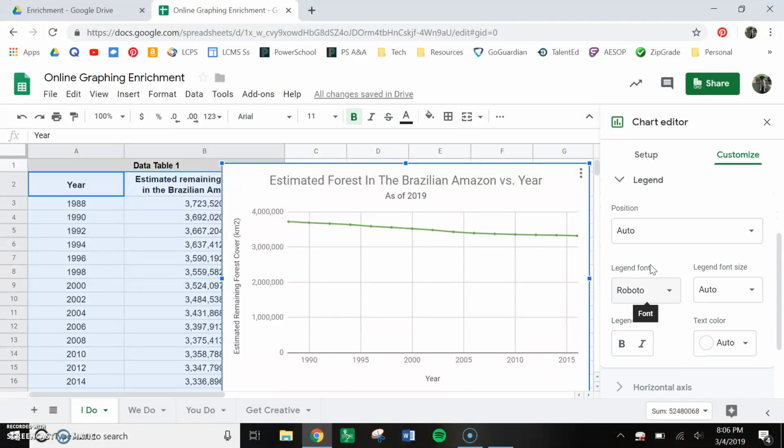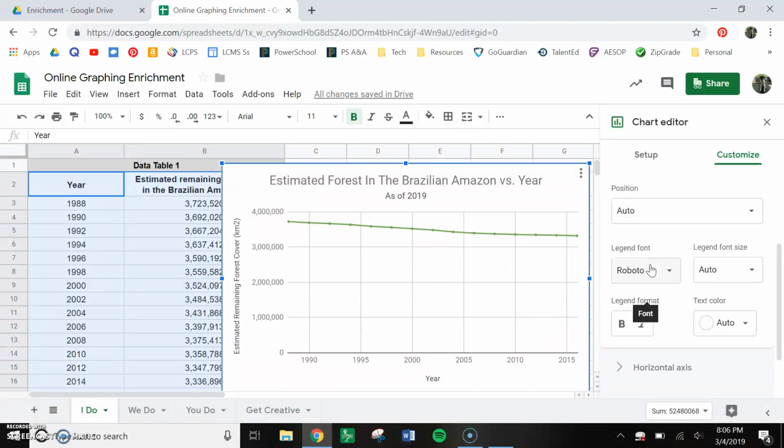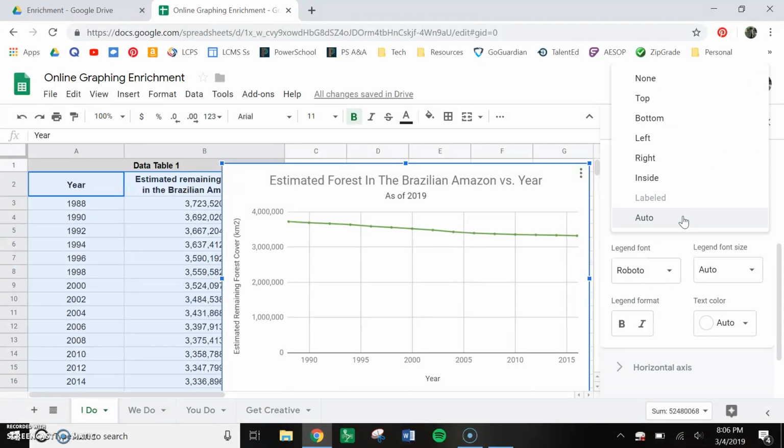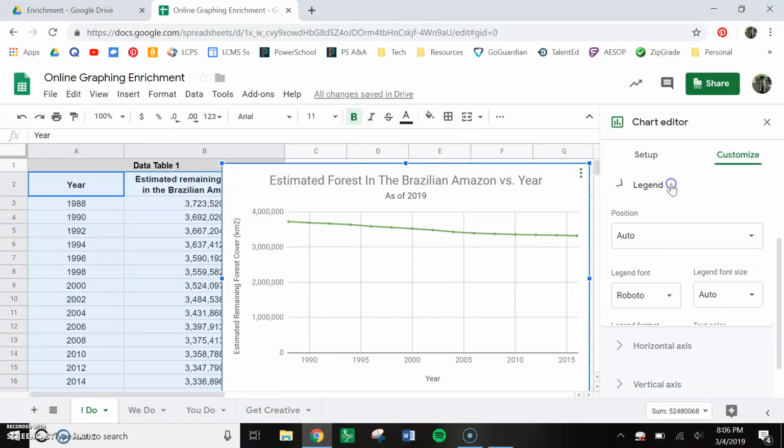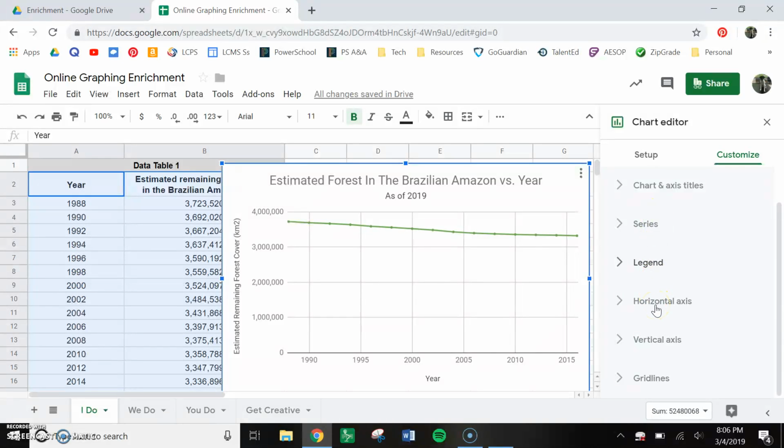Legend, you should put a legend. A good graph maker is going to make a legend. But typically we don't really need one in this graph, because we're only working with one set of data. Ooh, that would be good. I could make you do two sets. Ooh, I might throw that in. Okay, so in this case, we're not going to do a legend because we only have one set of data. We already have our axis, our grid lines.